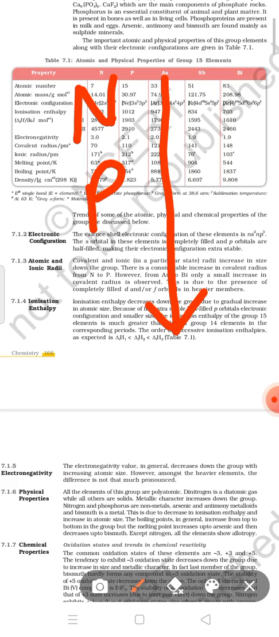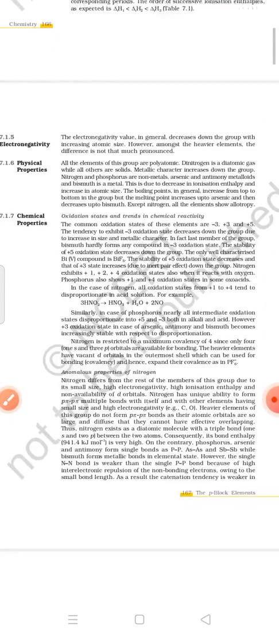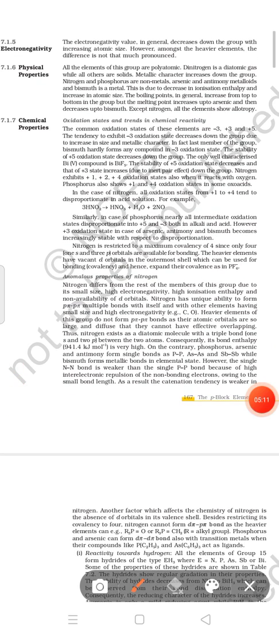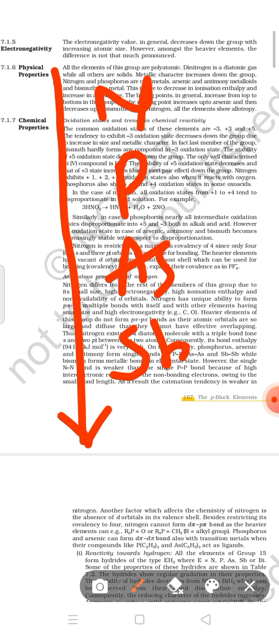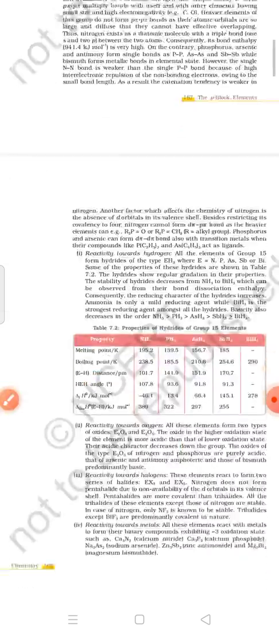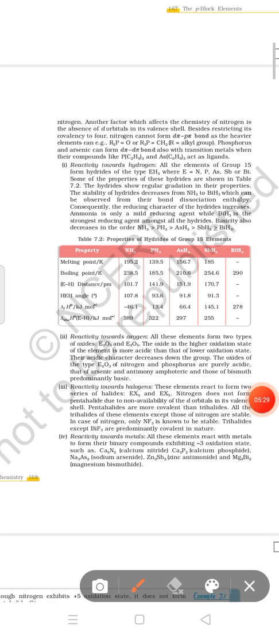Clear? Now, the next topic is electronegativity. Electronegativity is also inversely proportional to atomic radii. When we move in the group from top to bottom, it decreases as the atomic radii increase. Okay, now I have used the term inert pair effect.